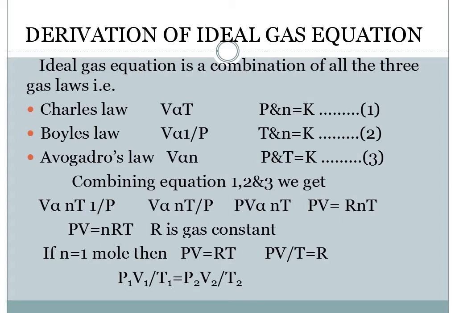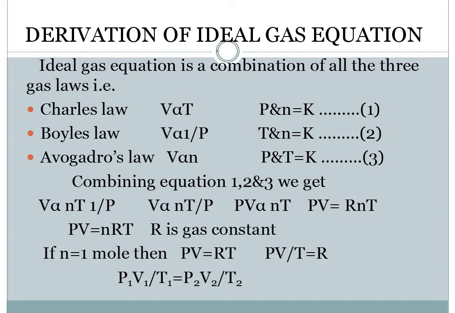If you see Charles' law, volume is directly proportional to temperature, and pressure and number of moles are kept constant. While in Boyle's law, volume is inversely proportional to pressure, and temperature and number of moles are kept constant. The third law is Avogadro's law, in which volume is directly proportional to number of moles, and pressure and temperature are kept constant.